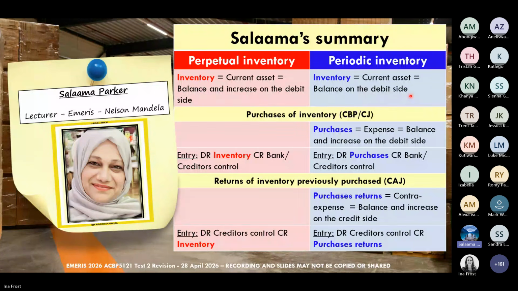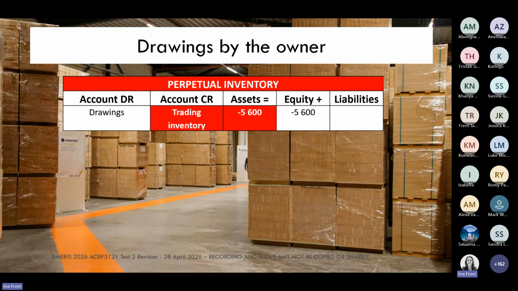Okay, guys, so this is what we've done so far. We've spoken about the opening balances, the purchases of inventory, and the purchase returns. So let's look at the next type of transaction then. This is now where your owner takes some of the inventory out of the business.